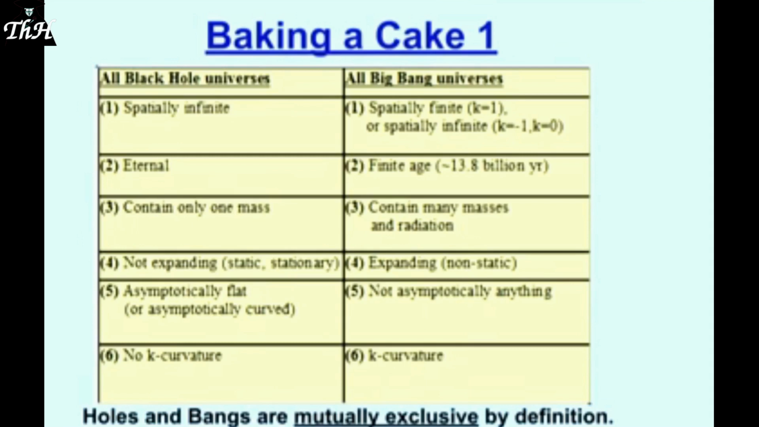All black hole universes are asymptotically flat. Some really esoteric types are asymptotically curved, according to the cosmologists, but we won't be talking about any of them today. They're not worth it. But no Big Bang universe is asymptotically anything. Finally, no black hole universes have a K curvature, and we've already seen that all Big Bang universes have a K curvature, one of three different values. So you see, you cannot put black hole universes into Big Bang universes, or vice versa.